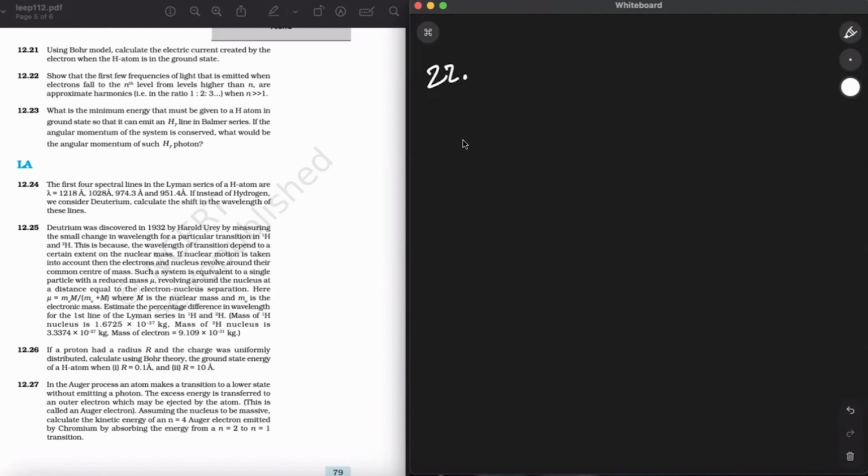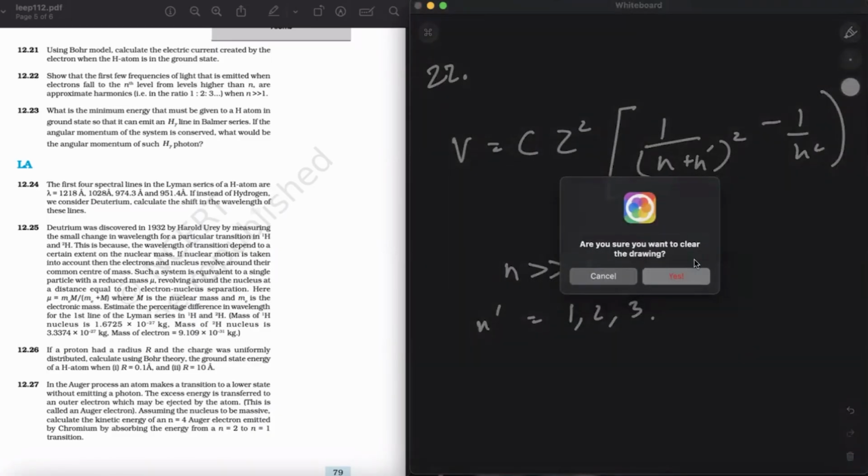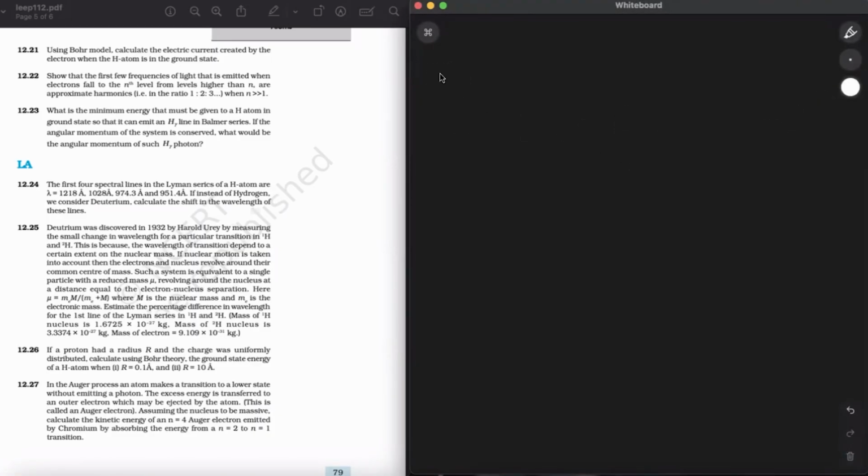All right. So writing about the frequency, we all know frequency can be written as a constant times Z square, times 1 upon (n dash) square minus 1 upon n square. So now here it has been given that n is greater than n dash. N dash is 1, 2, 3. So neglecting the higher terms as n is greater than n dash, अच्छा मैं करके दिखा देता हूँ.